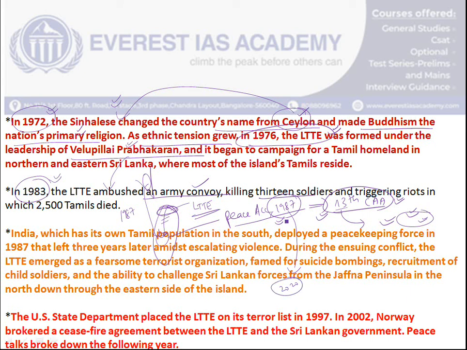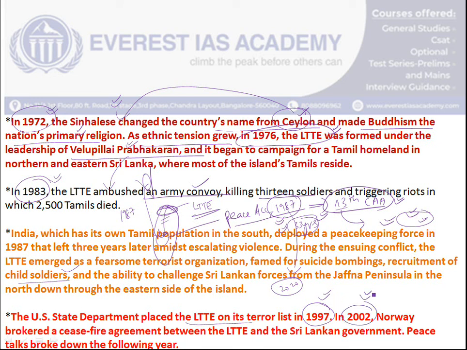In these 33 years, there has not been even a single progress on this peace accord front. That's why the LTTE got irritated, and it attacked a lot of Sri Lankan Sinhalese people with suicide bomb attacks, and even child soldiers were used as suicide attackers. In 1997, the US government officially declared it a terrorist organization.